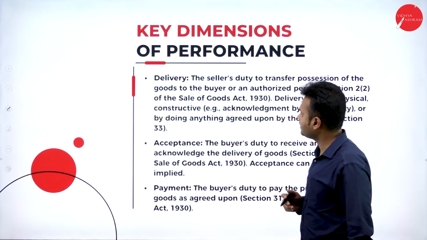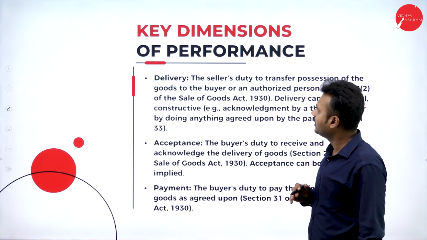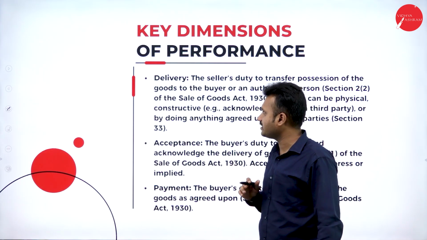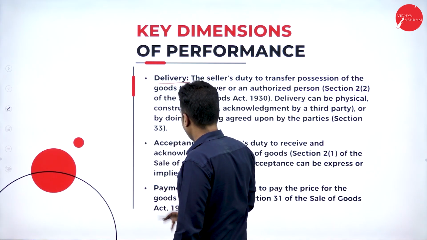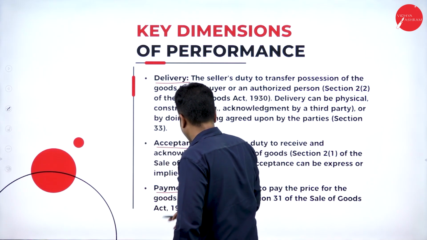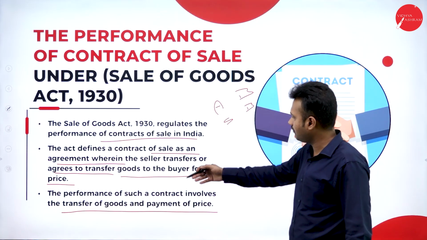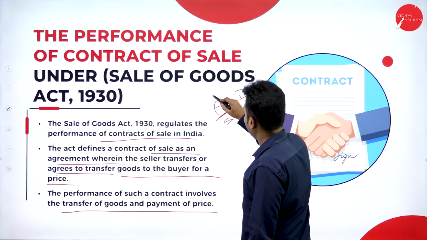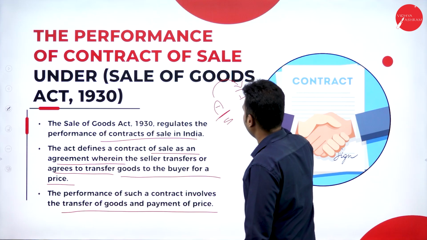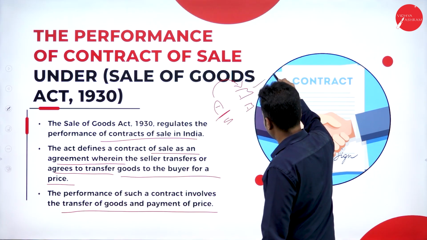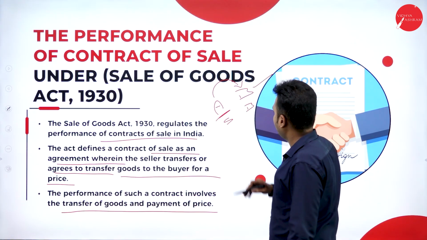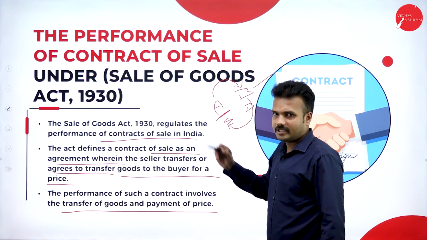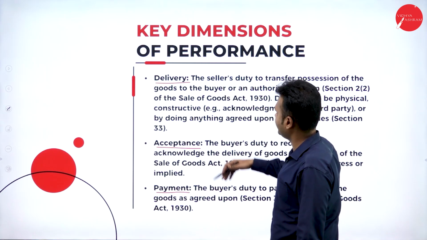Under the Sale of Goods Act 1930, it is classified into three dimensions, three activities that I can say. First one is delivery, acceptance and payment. Very simple, as I gave you the example here. Mr. A is going to deliver the goods to Mr. B. Mr. B is going to accept the goods, and Mr. B is going to do the payment to Mr. A. So it is about the Sale of Goods Act.